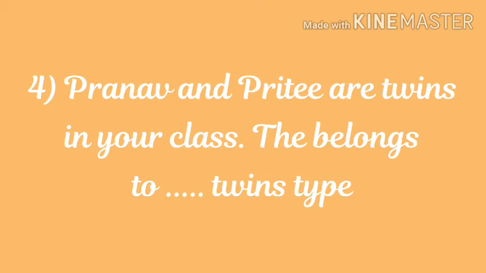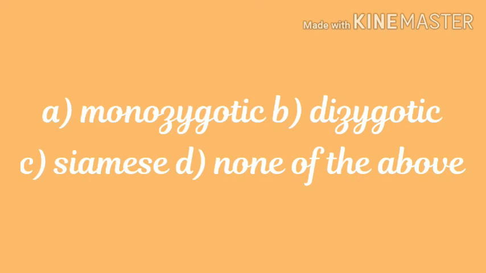They belong to dash twins type. Options are A. monozygotic, B. dizygotic, C. siamese, D. none of the above. The answer is dizygotic, so the correct option is B.